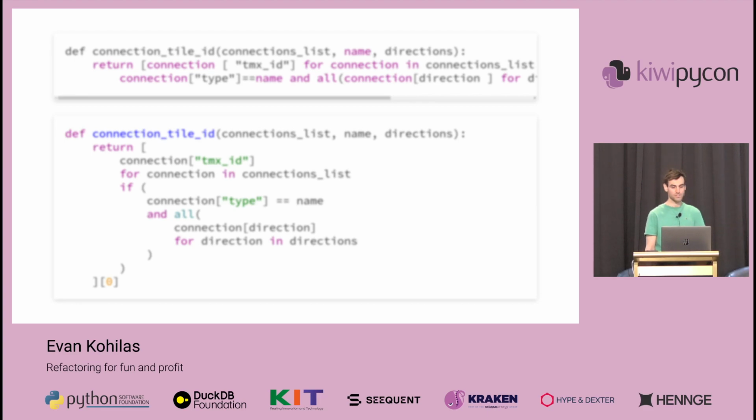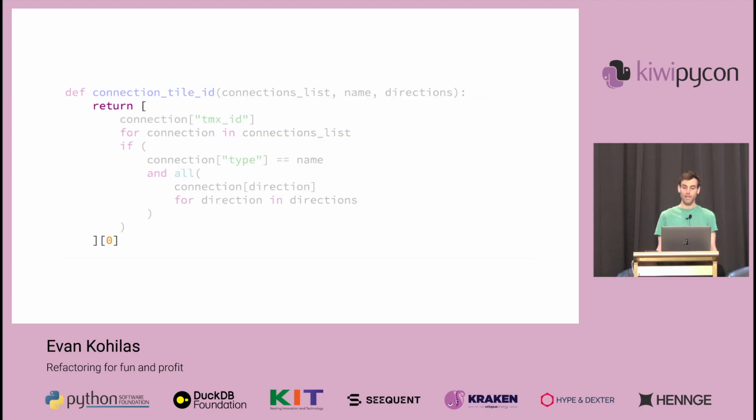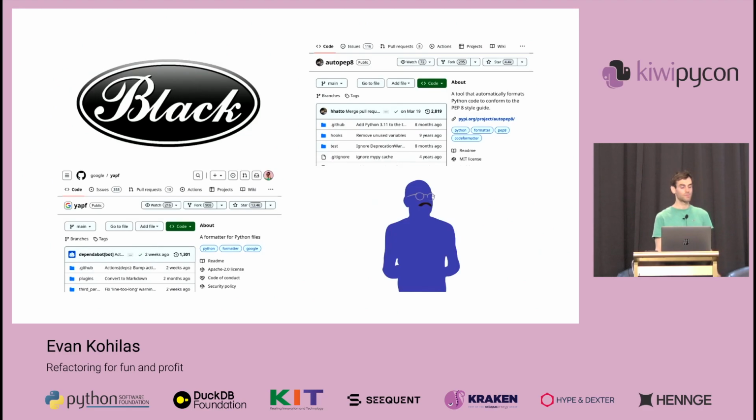And as an aside, I will mention that we can further fix this code by replacing this list indexing to retrieve the found item, by using next, which can be more efficient by not having to create an entire list. Now, in terms of formatters, there's a couple we can choose from, so we can spend a couple of hours researching each one and taking a look at what they do.